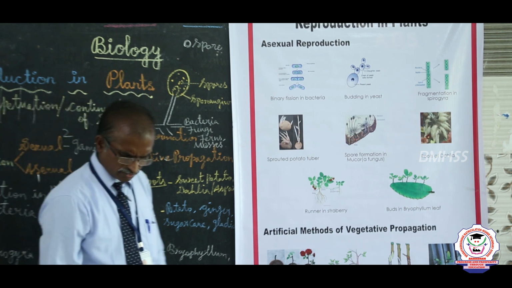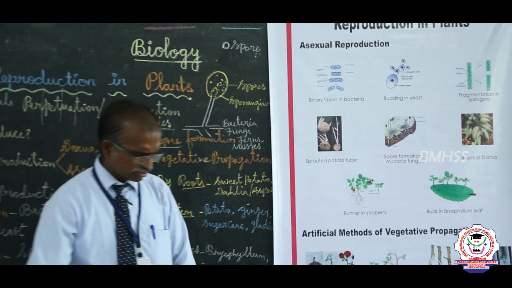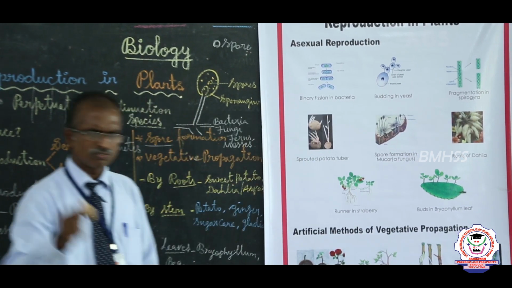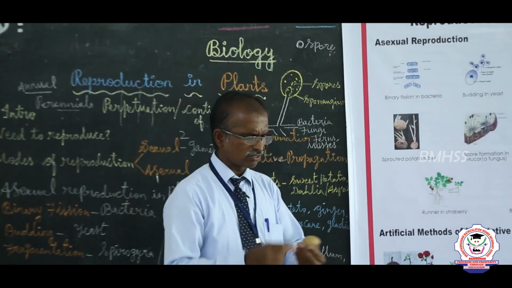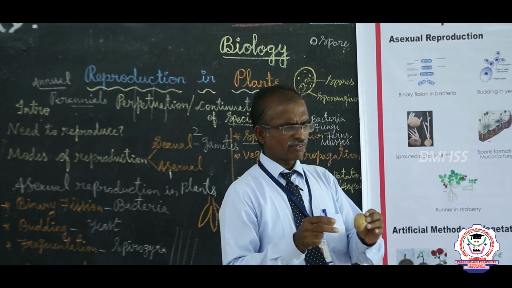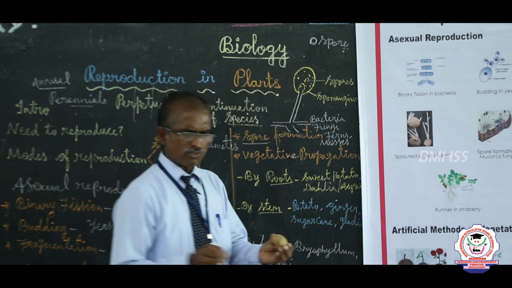Next we see the stem. Now everyone, children, what is this? Sir, potato. Right? Very good. What is this? This is also potato. Picture and then the real specimen. Could you see the potato during the winter season? Yes, sir.